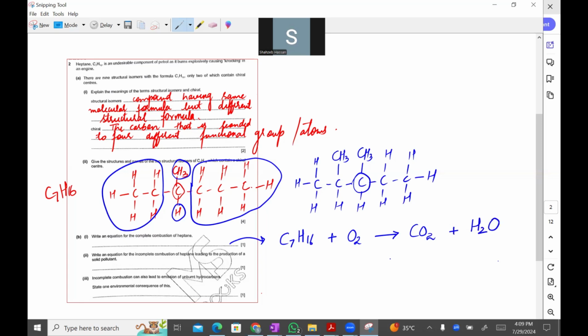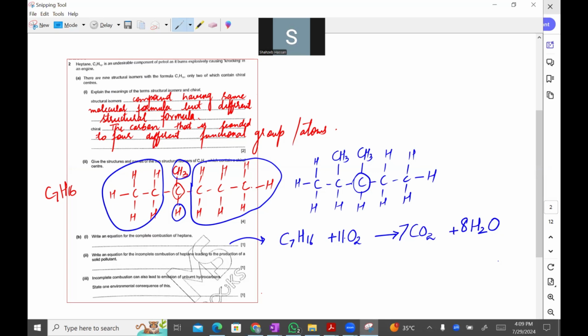So now we can balance it. There are seven carbons on the left hand side, so we are going to put seven here. And how many hydrogens are there? There are 16 hydrogens. We are going to put eight here. Okay, so now let's balance it. 7 twos are 14. 14 plus 8 oxygen, that would become 22. And we are going to put 11 here.